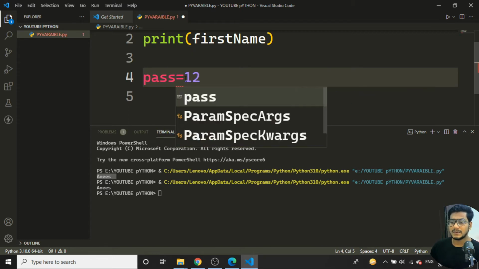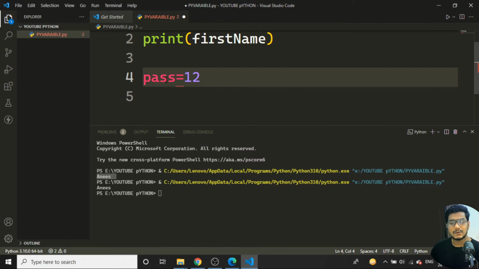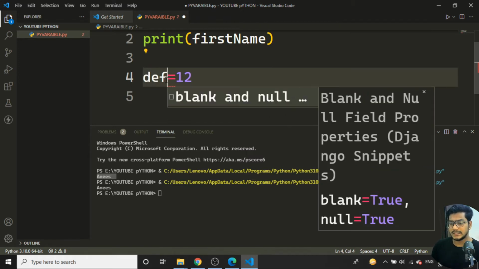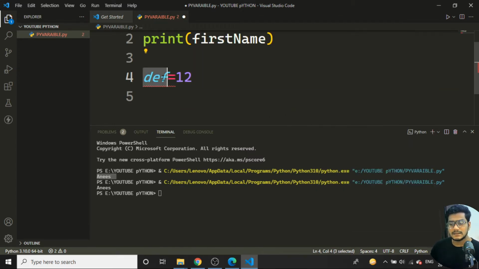We cannot use the pass keyword over here. Pass is a keyword in Python. Even I cannot use def is equal to 12. Def is a keyword inside Python. Def is used to define or declare a function, all those things we'll see in the coming videos.